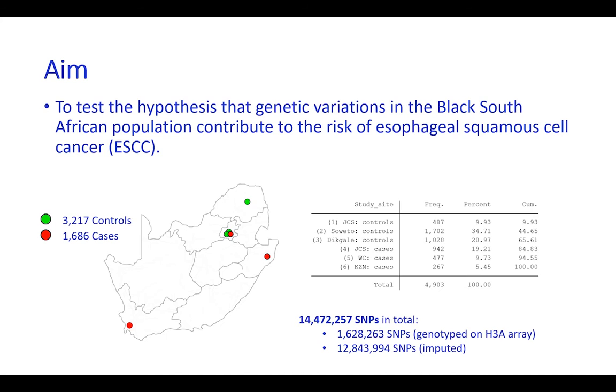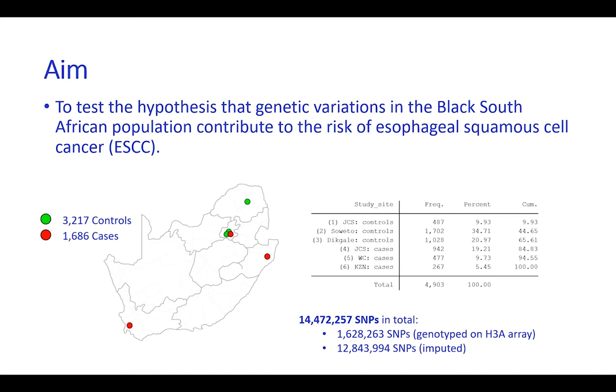Our aim was to test whether common genetic variations in the South African black population contribute to the risk of esophageal squamous cell cancer. To test this hypothesis, we conducted a genome-wide association study for ESCC cases and population controls from the South African black population. Our cohort comprised 1,686 histologically confirmed ESCC cases recruited from 3 sites in South Africa and 3,217 population controls recruited by the Origin study.